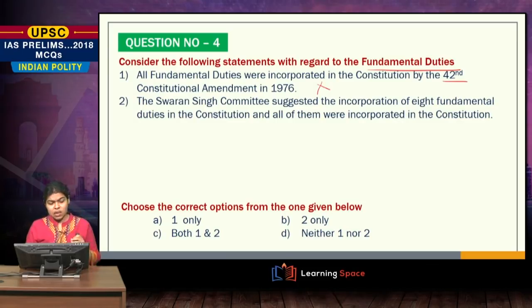Coming to the second statement, the Swaran Singh Committee incorporated 8 fundamental duties in the Constitution and all of them were incorporated. Again, this may sound correct, but actually it is a wrong statement. The Swaran Singh Committee recommended 8 duties, but not all of them were incorporated into your Constitution. So the answer is neither 1 nor 2.